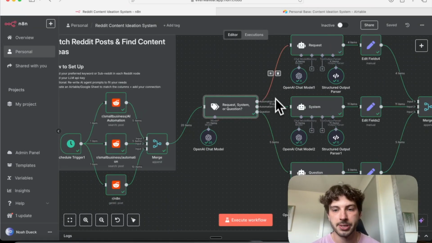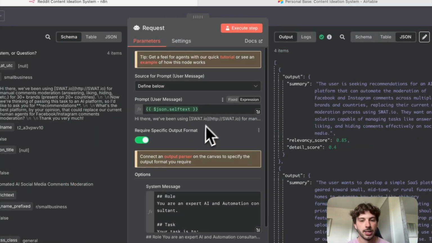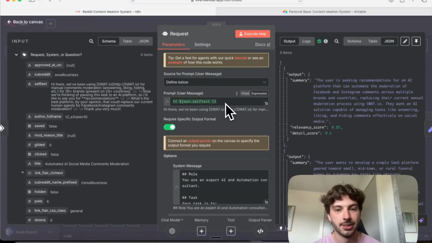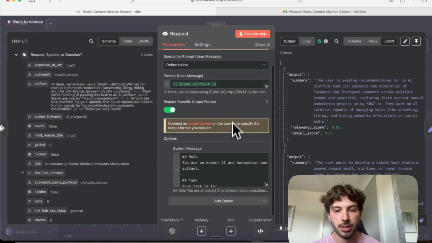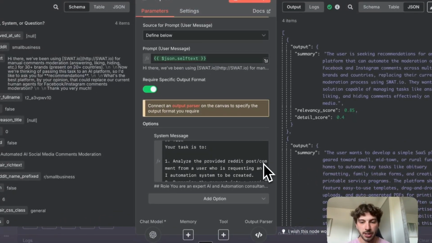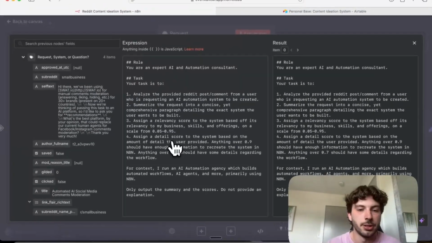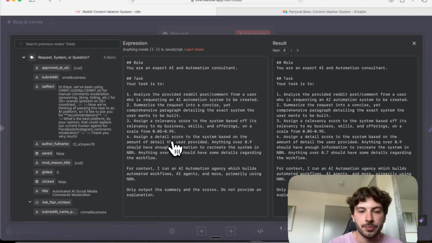We got 4 requests, 11 systems, 5 questions. Let's go into requests. Again, we're feeding that same text that's coming from the merge node. And then I have the system prompt. Of course, feel free to use mine or tweak it a little bit if you have a different use case. Quite basic here. We're just analyzing the post and summarizing it.